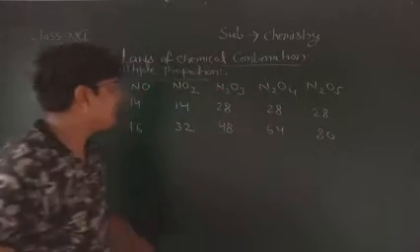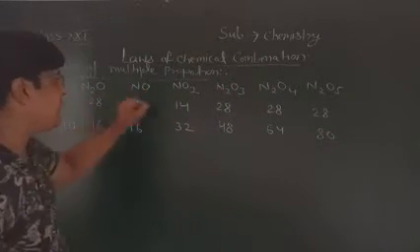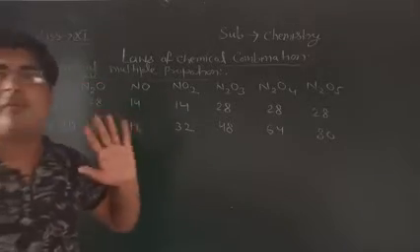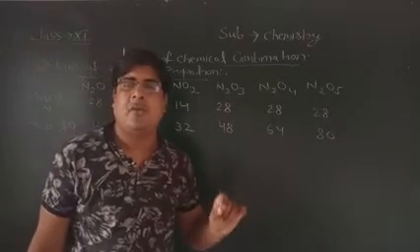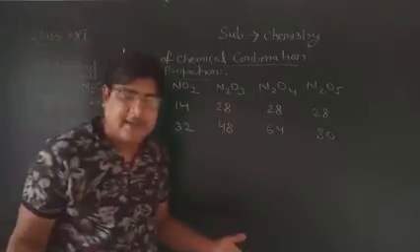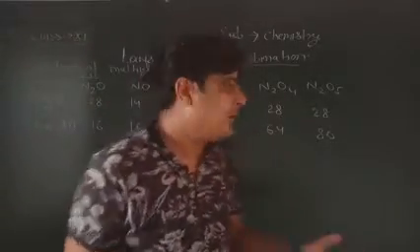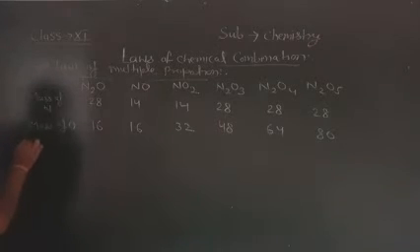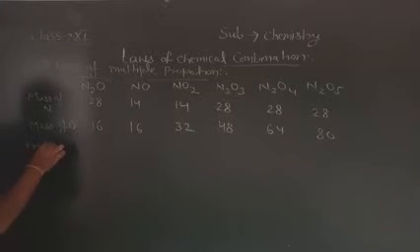First of all, we will take the fixed mass of nitrogen.